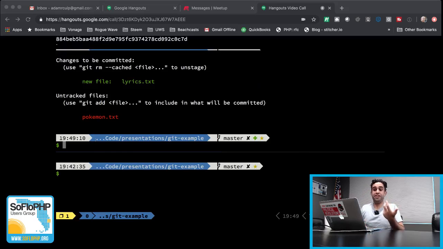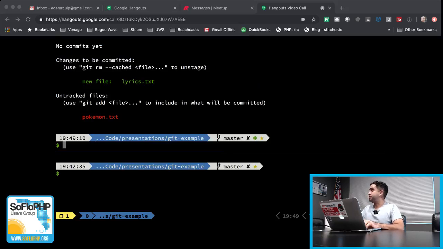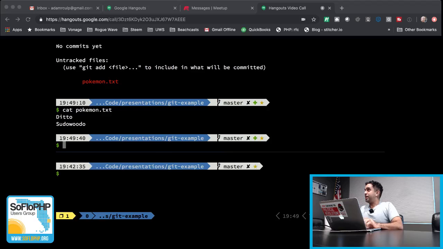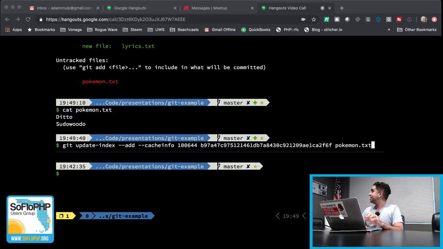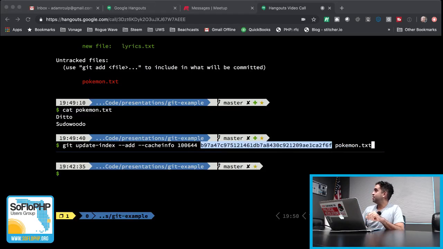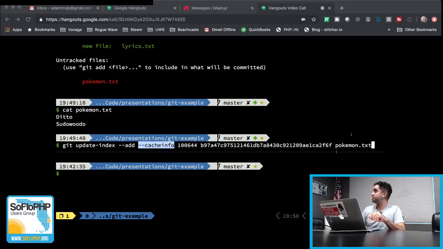And fun fact, we can also add files that don't even exist anymore, because even though if we take a look at Pokemon.txt, it's Ditto and Pseudo-wudo, we actually have the information from when it was just Ditto still in our Git repository. So by using the hash that we already had, we can use a much more complicated update-index. And a lot of it is still familiar. We have add here. We have the file name that we want to give it. But now we have this hash. We have the file permissions. And we tell it, instead of looking at the actual file itself, Pokemon.txt, we use cacheinfo here to tell it, look inside the Git repository for this hash instead.